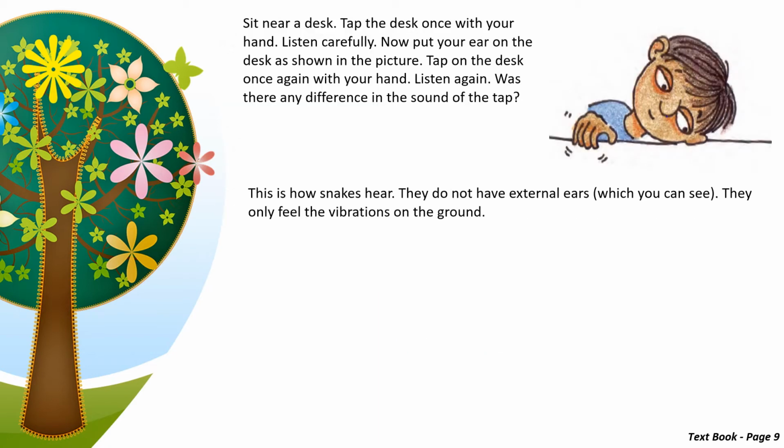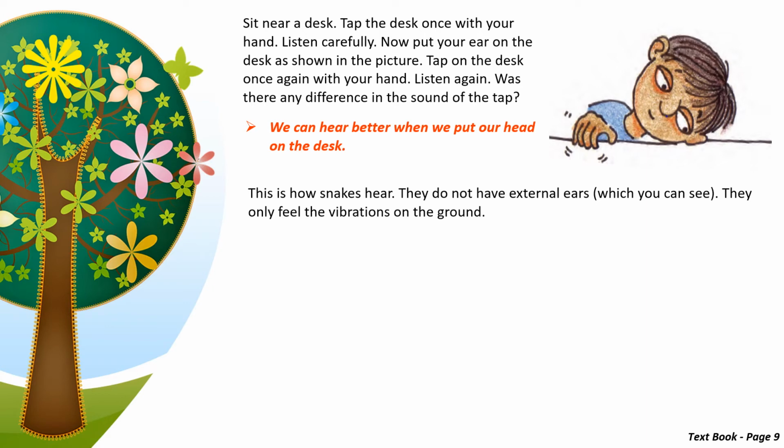We have to sit near a desk and tap the desk once with our hand and listen carefully. Now we put our ear to the desk as shown in the picture and tap the desk again with our hand. What is the difference between the sound of the tap? When we put our head close to our desk, we can definitely hear better.